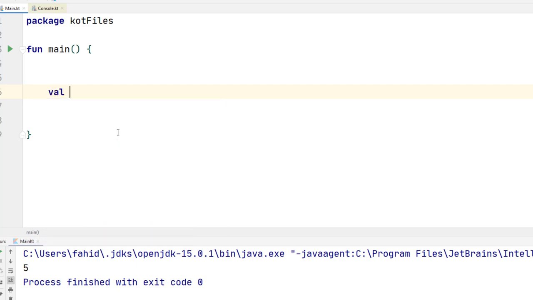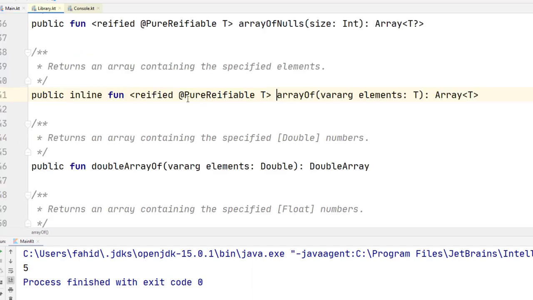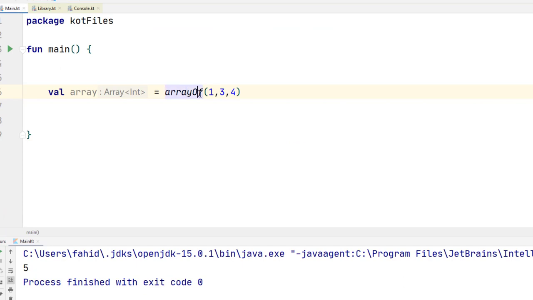So if we have something like an array, we can create an array with a top level function called arrayOf, and if we pass in some values, it creates an array for us. The arrayOf function takes variable arguments, and we'll check it later on when we go to the functional part. It returns an array, and of course it infers the type, as you can see it's of type Array<Int>, but we did not explicitly mention that because Kotlin has type inference built in.